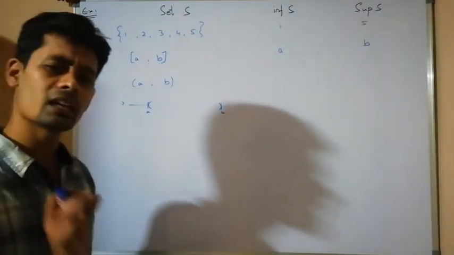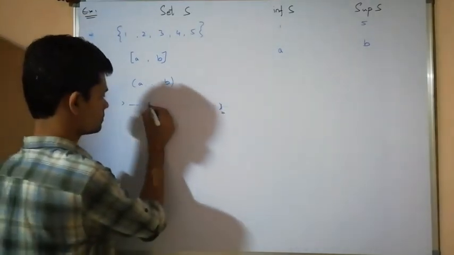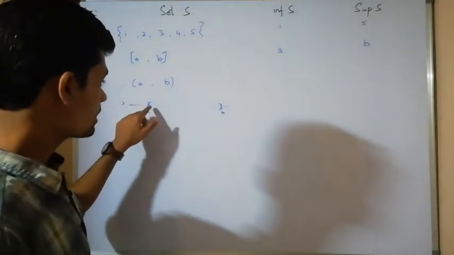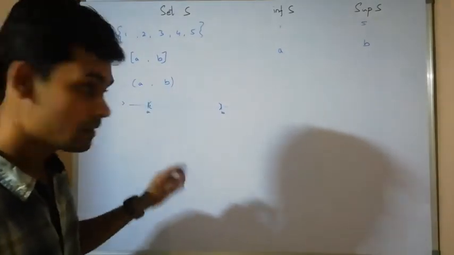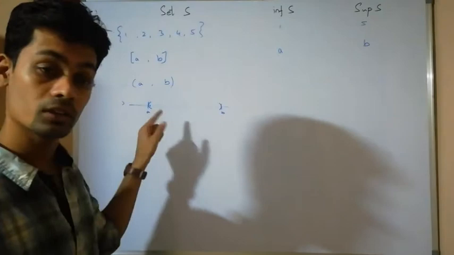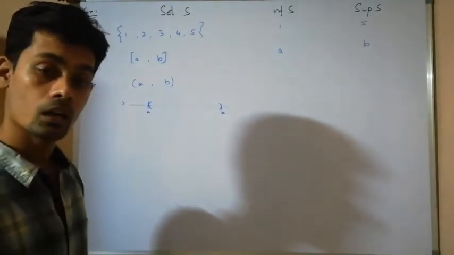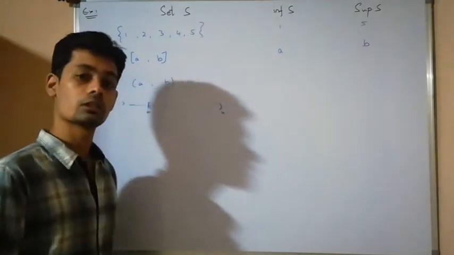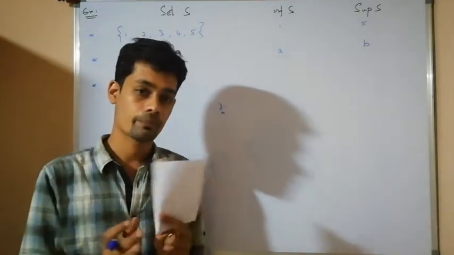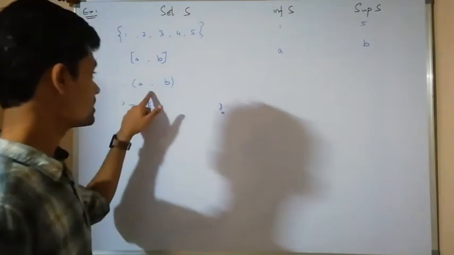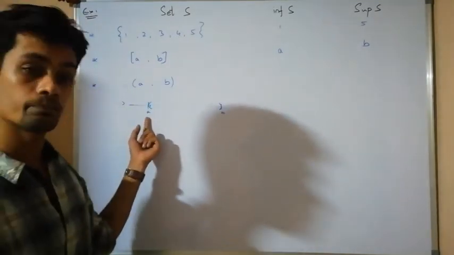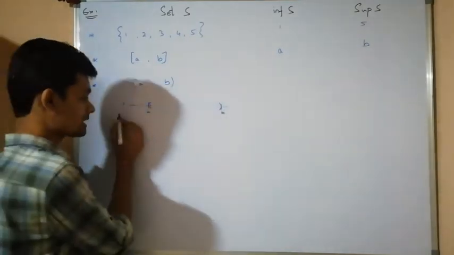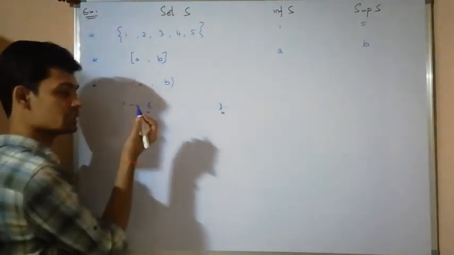If I take any real number greater than a here, in this gap there are an infinite number of elements of this set which are less than that real number, therefore that real number can't be a lower bound. If I take a number very near to a also, between that one and a there are an infinite number of real numbers in this set. Therefore, that one will not be a lower bound. So the greatest among all the lower bounds is a.